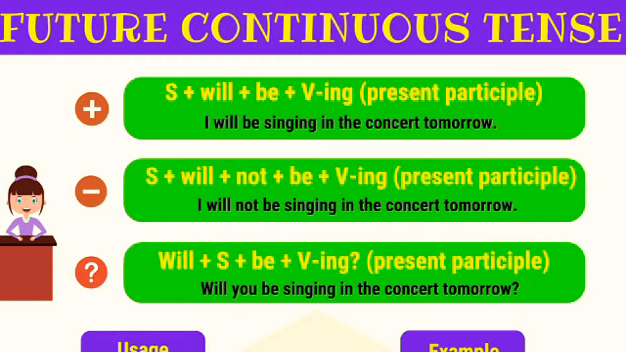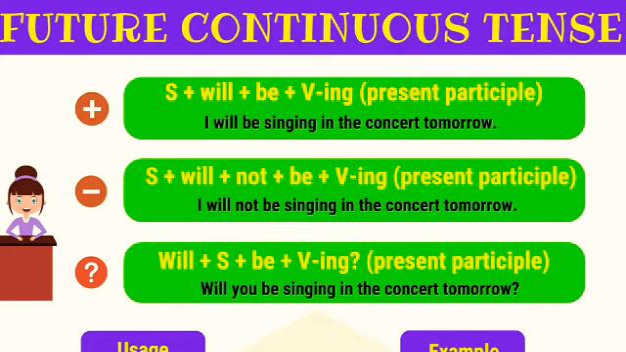Students, next we will see future continuous tense. In this tense, let's see its pattern. First, plus refers to a positive sentence, minus refers to a negative sentence, and question mark refers to an interrogative sentence. Here present tense, not present participle, is what they have used in this case.